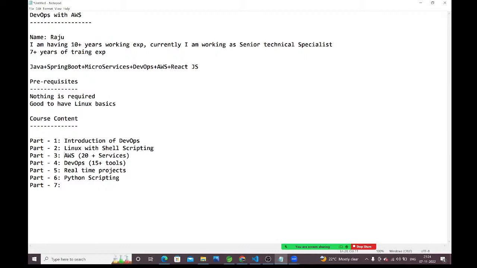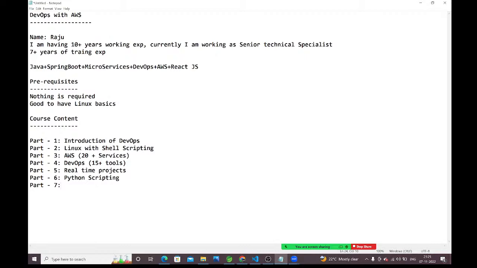Here we are learning 20 plus AWS services and 15 plus DevOps tools, getting complete knowledge of the project setup, and learning Python scripting, Linux, and shell scripting. All these things we need to mention properly in our resume. We won't use all 20 plus services in our project, guys. Based on project requirements, only some of the services will be used. What are the services you used?